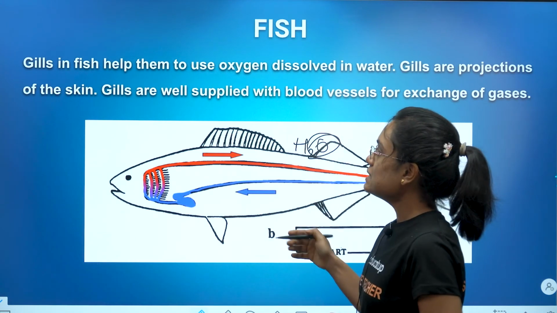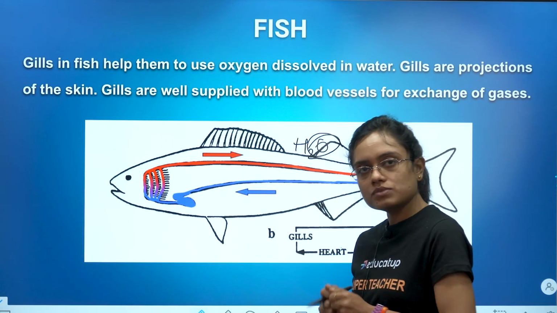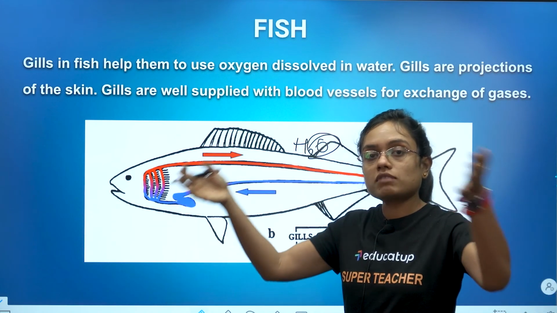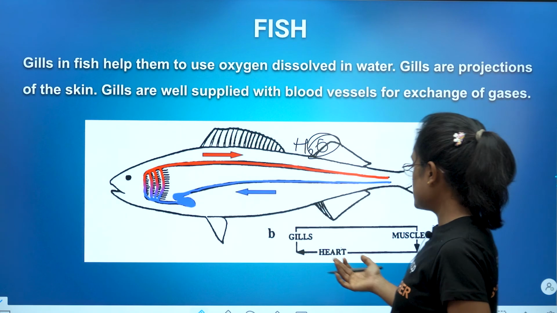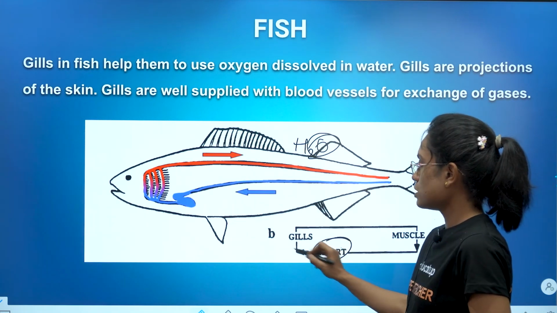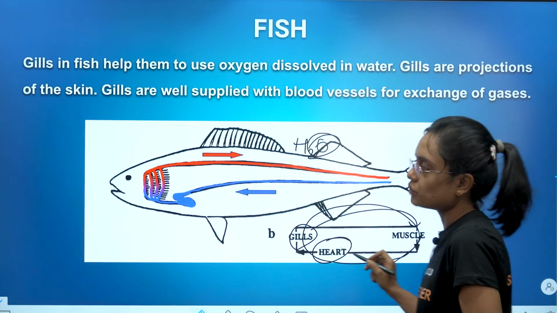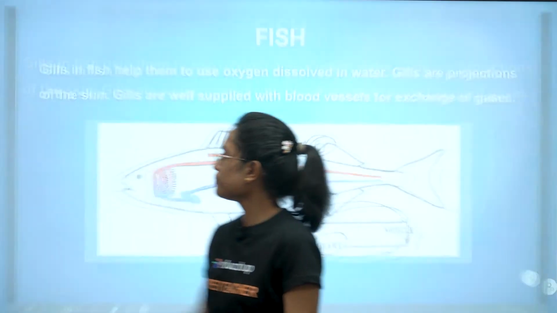So gills are very well supplied with blood capillaries. So whatever oxygen comes, it goes to the blood and to the whole body of the fish. Similarly, carbon dioxide from the whole body of the fish comes to the gills and it is exhaled out. As you can see over here, it's very clearly mentioned, from heart to gills, from gills to muscles. Again, it's a kind of a cycle. All right. Now let's move ahead.